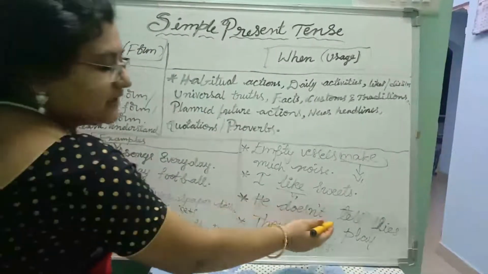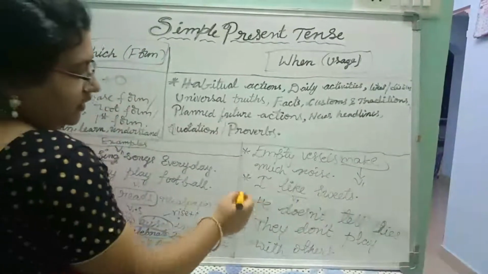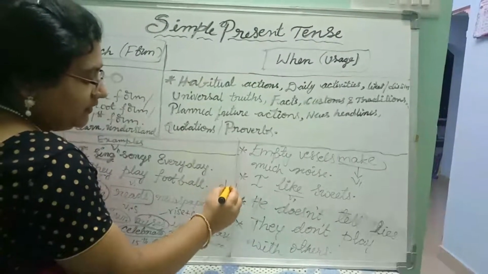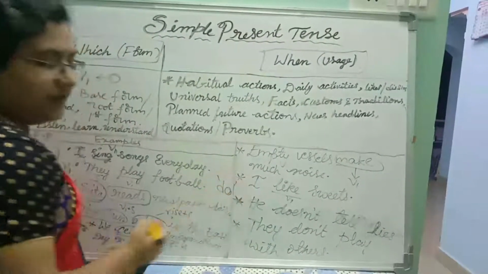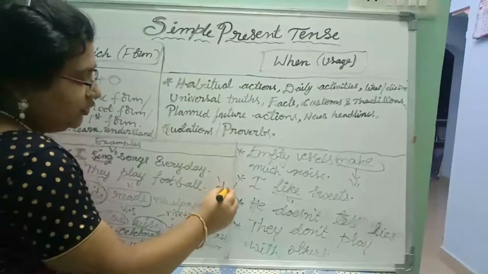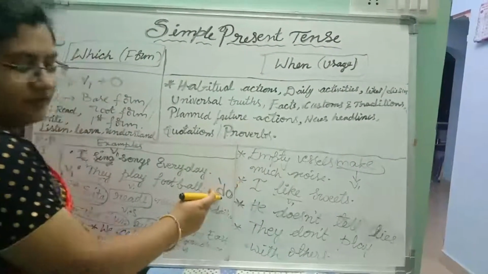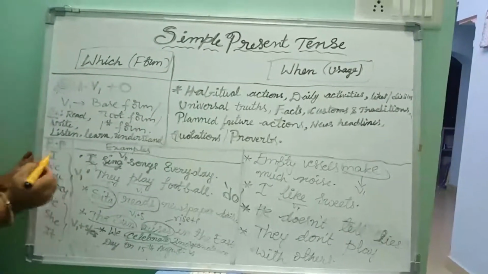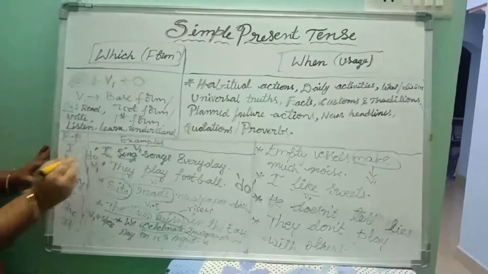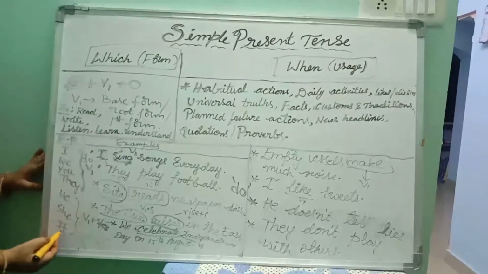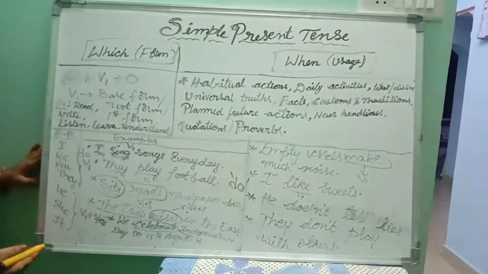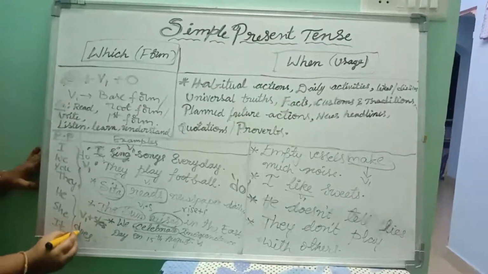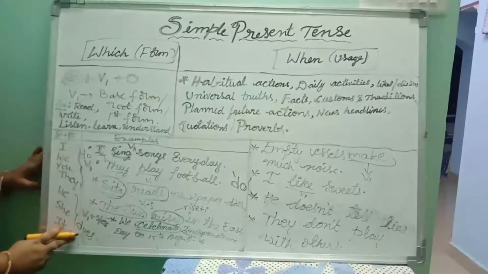In negative sentence, you have to take do as helping verb. So, here for I, we, you, they, you can take do as helping verb. And for he, she, it, and for any other singular name, you have to take does. Does as helping verb. Okay.